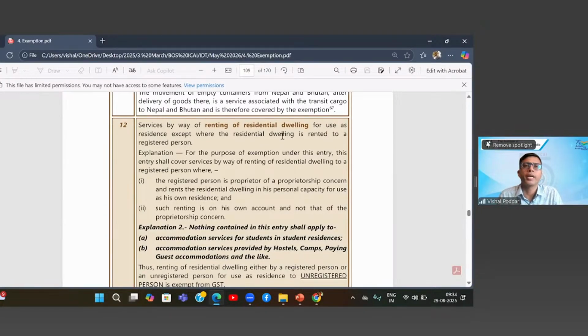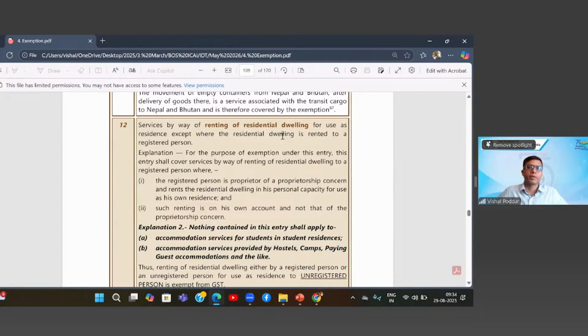So that will not be hit by the above exception. But where he is going to book this expense in his books of account as a business expense, in that case, the exception will be triggered and this particular renting will become taxable in the hands of Swaminathan under RCM. I hope this is clear.